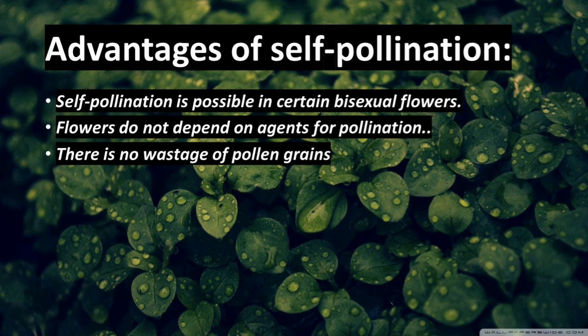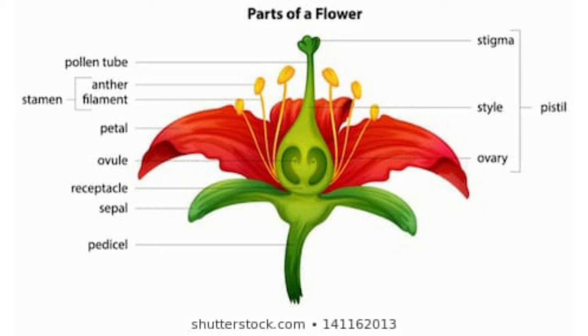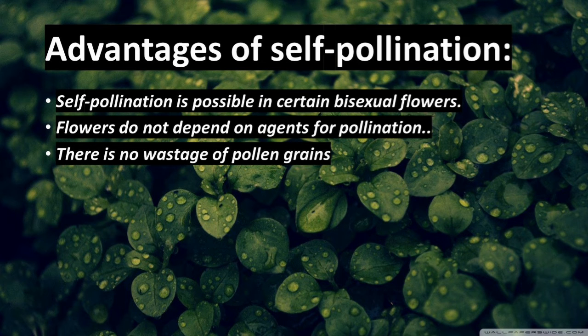Then we pass on to advantages of self-pollination. Already you know, the pollen from the anthers falls on the stigma of the same flower. Then, what are its advantages? Self-pollination is possible in certain bisexual flowers. Children, you know what we mean by bisexual flower? Bisexual flower means both androecium and gynoecium. Androecium is the male reproductive part of a plant and gynoecium is the female reproductive part of a plant. When both are present in the same flower, it is called a bisexual flower.